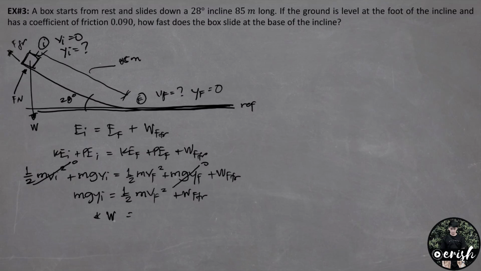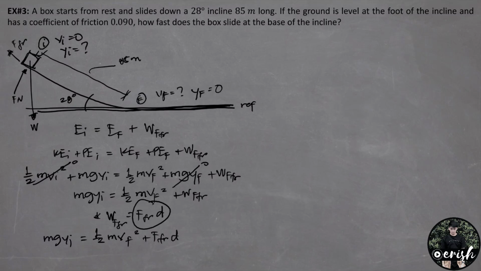So, ibig sabihin yung work done by the force of friction natin is force of friction times the distance na na-travel niya. So, pwede na natin itong i-substitute. Mass times gravity times initial position equals 1/2 times mass times final velocity square plus force of friction times the distance.